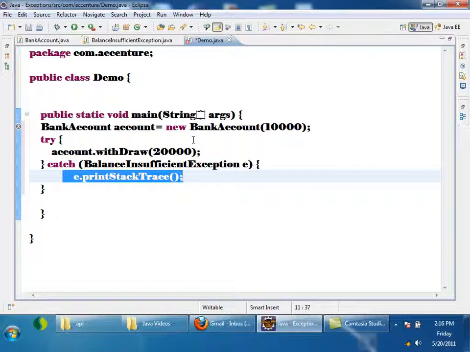So every thread has a stack. What will be there in the stack? Methods. The currently running method will be on the top of the stack. So suppose main is the first one. If main calls a method called m, that will be on top of stack. When m calls n, it will be on top of stack. If n calls another method x, it will be on the top of stack. And when you are executing x, if an exception occurred, all these methods are in the stack. So it will print the stack trace. I will show you how it will print the stack trace.